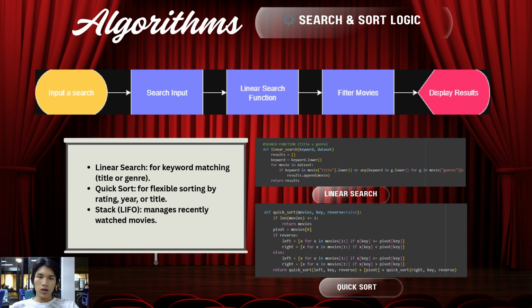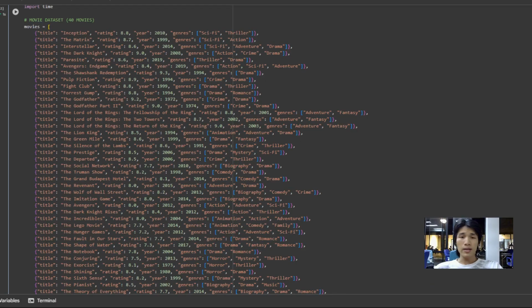The main data structure we use is a list of dictionaries. Each dictionary represents a movie and contains four key attributes. The first one is the movie's title. The second one is its IMDb rating, and then its release year and a list of genres. Altogether, our dataset contains 40 movies. This allows the backend to handle searching, sorting, and dynamic updates efficiently.